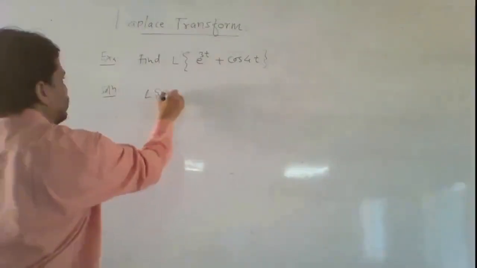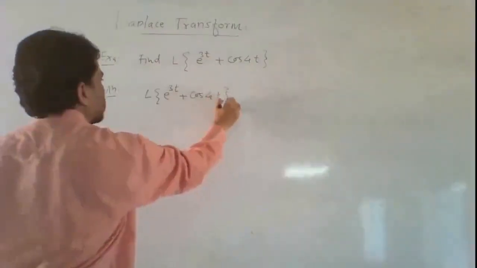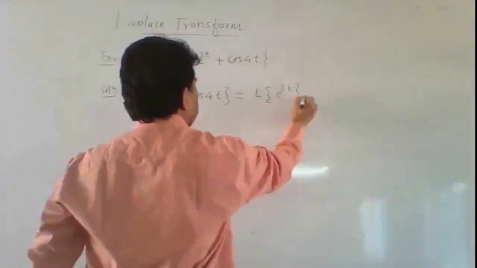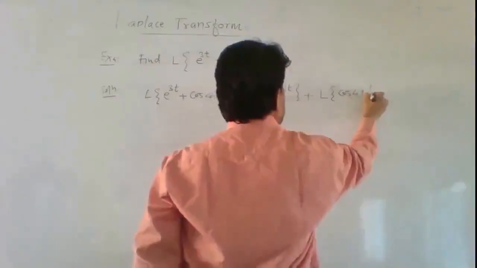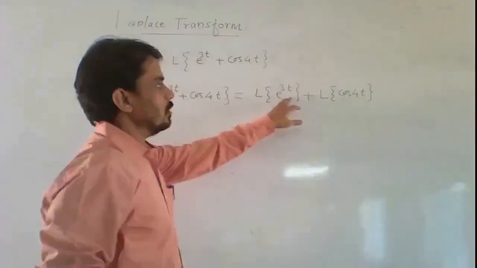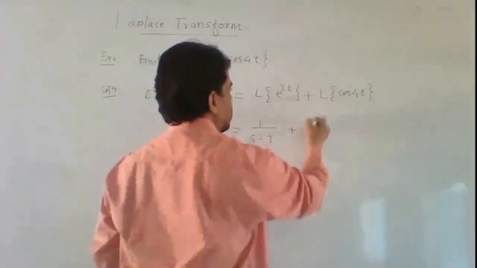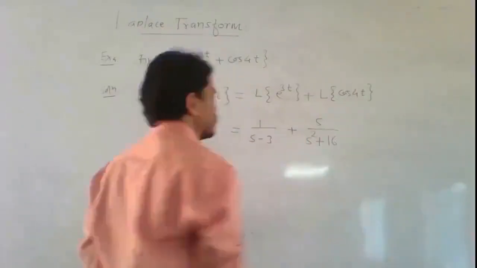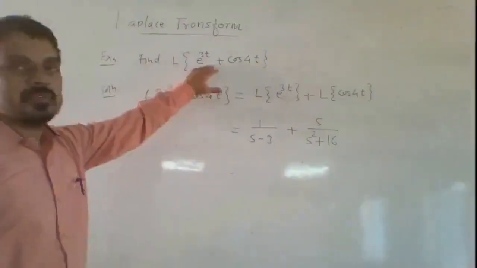Laplace transform of e raised to the power 3t plus cos 4t is equal to Laplace transform of e raised to the power 3t plus Laplace transform of cos 4t, which is equal to 1 upon s minus 3 plus s upon s square plus 4 square. So this is the Laplace transform of this function.